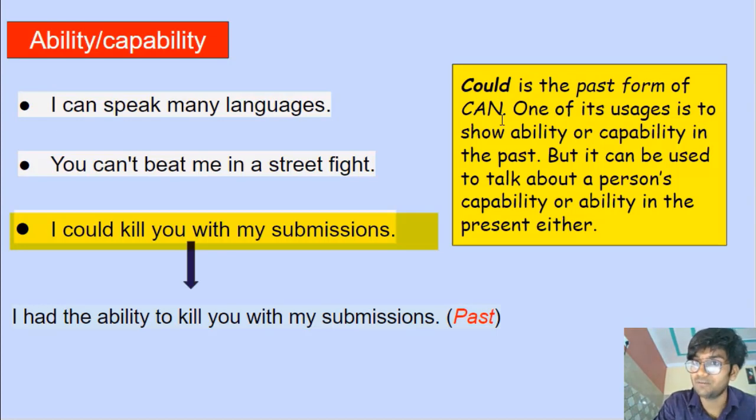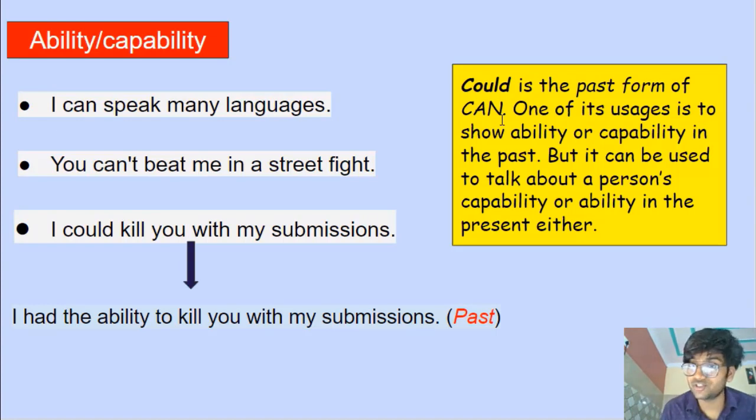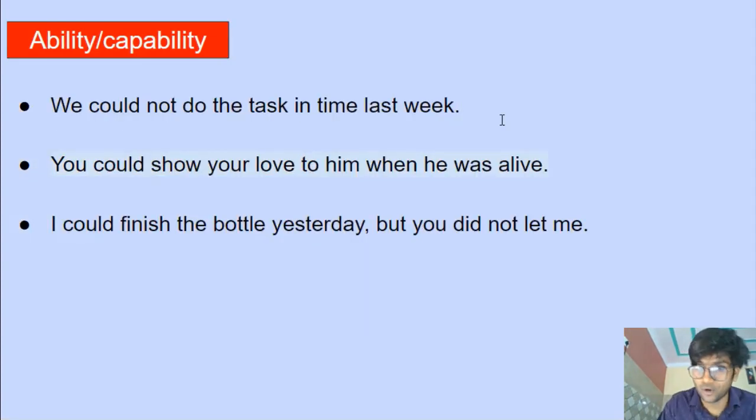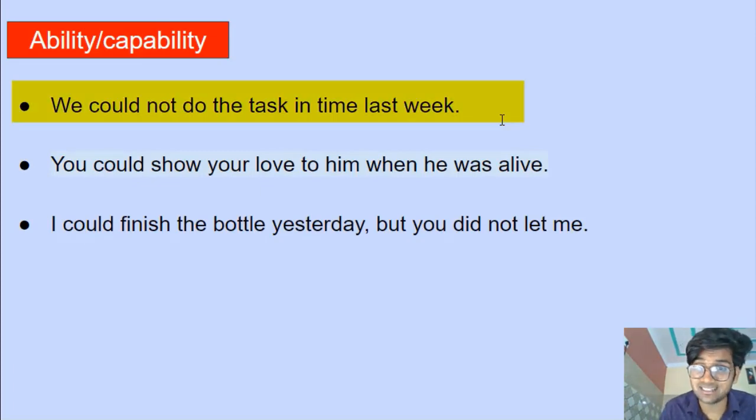Could is used to talk about a person's ability in the past. It is used as the past form of can, all right? So one of the usages of could is to talk about a person's capability in the past. Apart from this, it has multiple uses. We'll talk about it. Now, let me give you more examples of could where it is talking about a person's capability in the past. We could not do the task in time last week. We were not capable of doing a task in time last week. In the past, we did not have the capability of doing something in time.